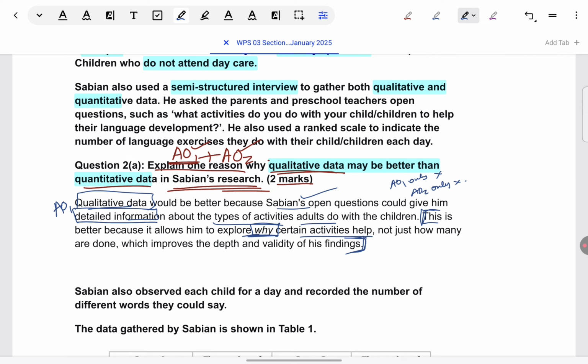get more information because qualitative is detailed? That mention is not there. So that is what is lacking from AO1 in many students' answers. So make sure that your answer is not proving to be of that type.